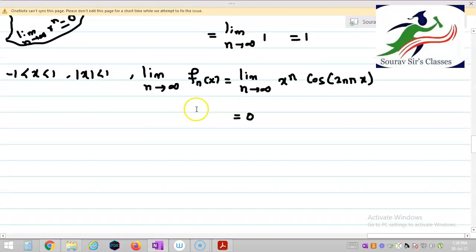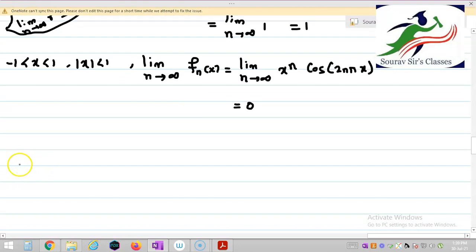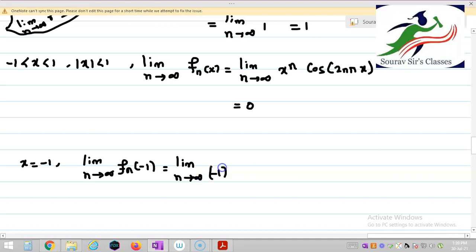Now let us find when x equal to minus 1, whether this limit exists or not. So limit n tends to infinity f_n(-1) is equal to limit n tends to infinity minus 1 to the power n cos minus 2n pi.